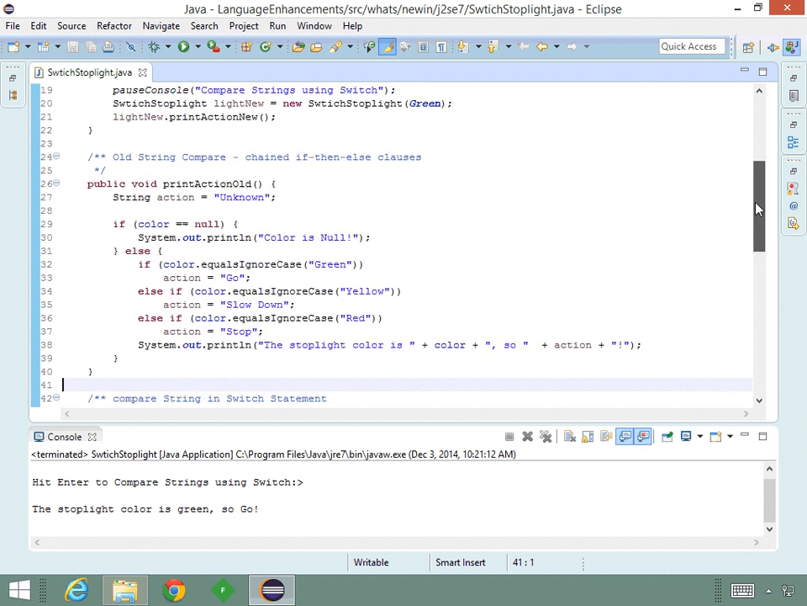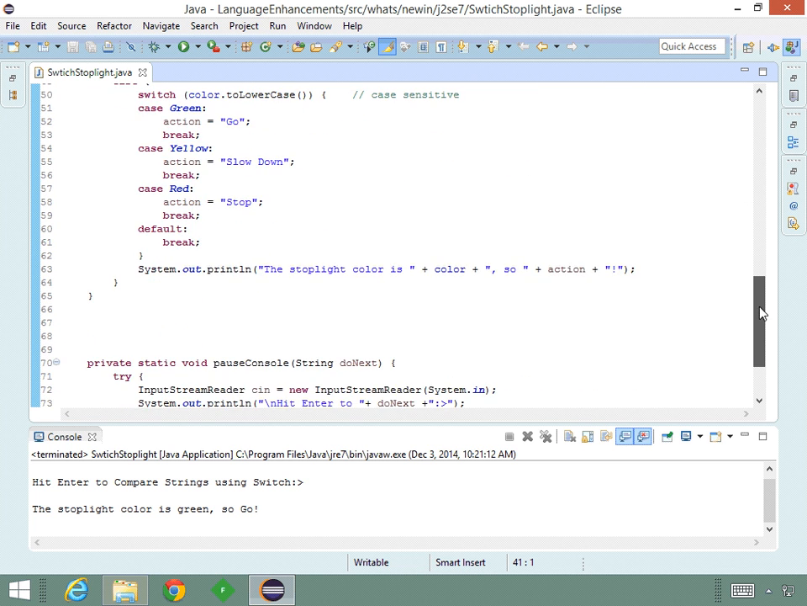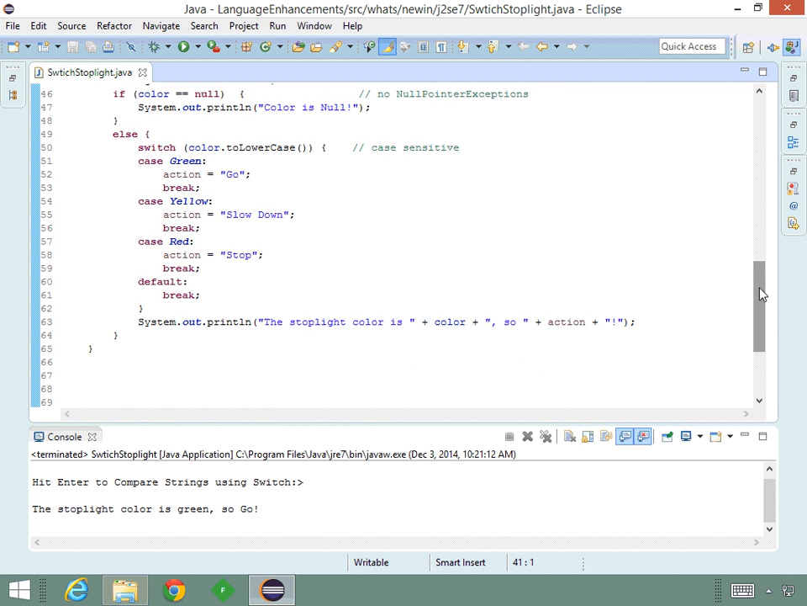Now both these methods work equally well, but looking at the old way of doing it with the chained if-then-else and our new way with the switch statement, you can see which one you'd really rather look at if you were looking at code. And also the switch will be more efficient because the Java compiler will generate more efficient bytecode for a switch statement than the chaining if-then-else statements doing our string equals.